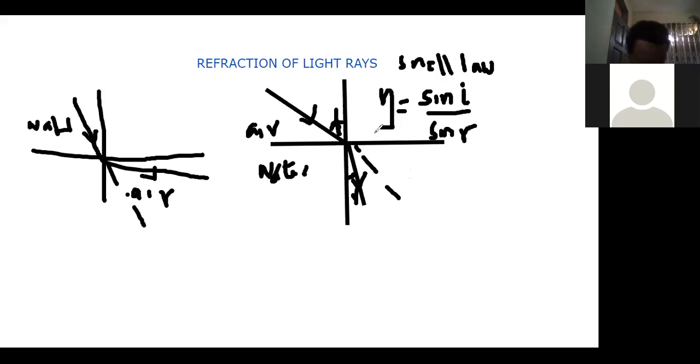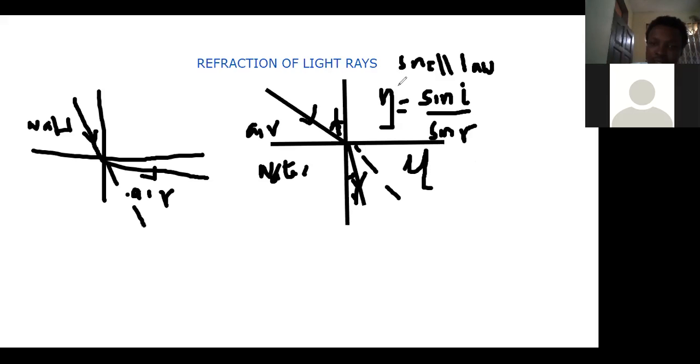And it is denoted by this. This is how it looks. Some also write it this way, and some people write it this way. So that is it. This is normally sine i all over sine r, and we are going to use this.